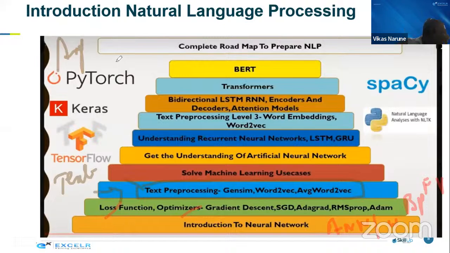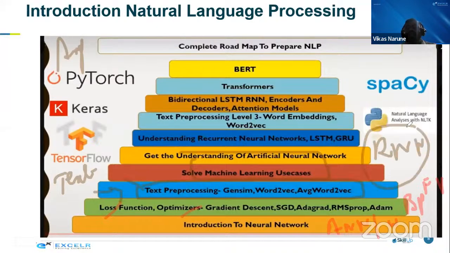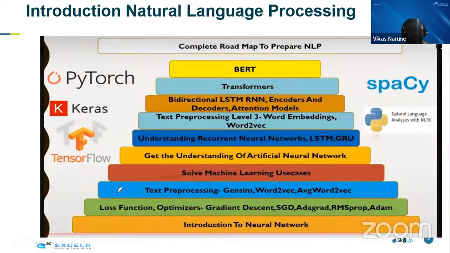Once we understand text analytics, the artificial neural network part we have already done. Once we understand how to perform text analysis, we'll try to understand the recurrent neural network. This is the base for any kind of advanced technology, any advanced chatbot, ChatGPT application, large language model, all the applications available today, which people have gone crazy behind. These applications are part of large language modeling. All this modeling consists of the recurrent neural network. So we're going to understand the recurrent neural network first.